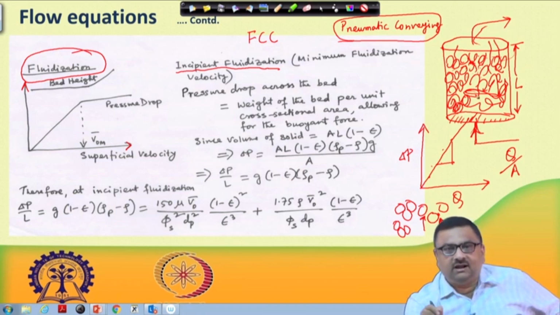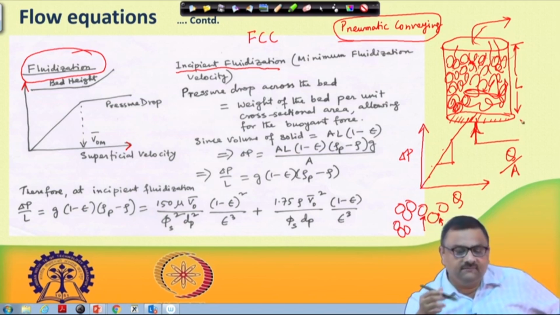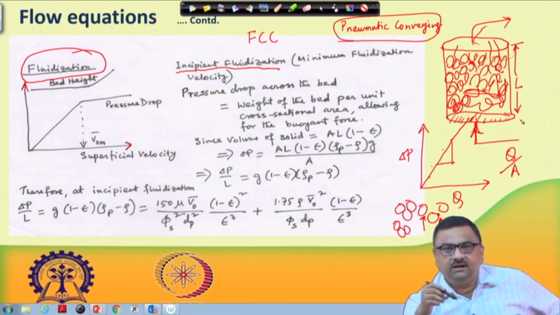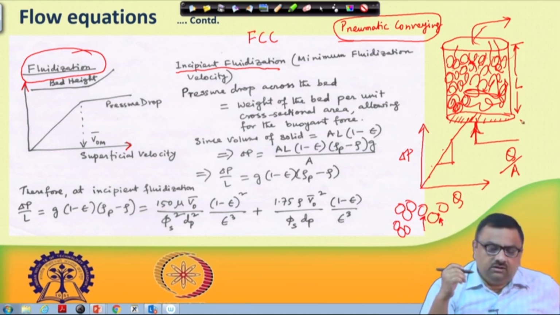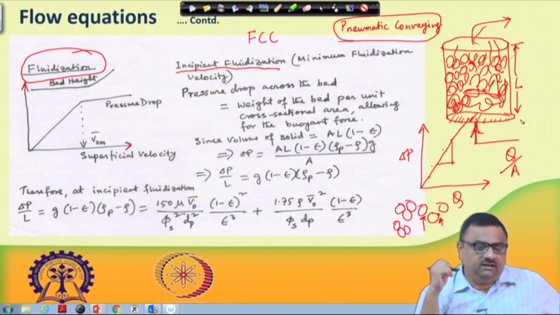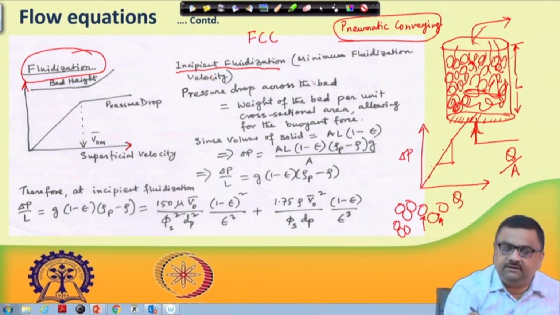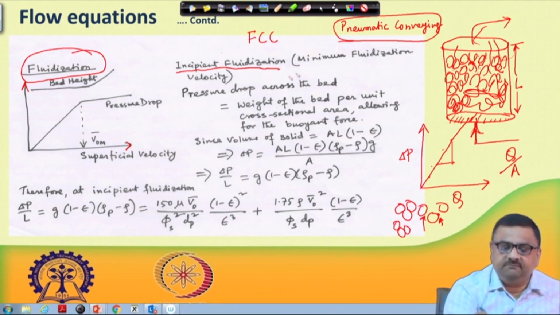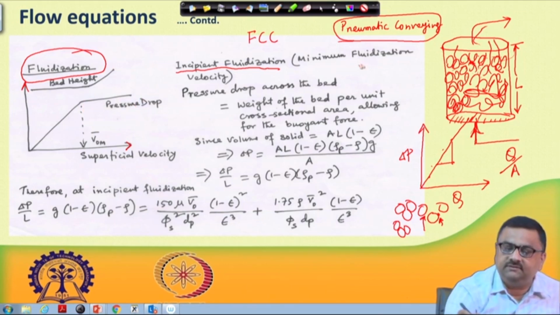So how would you theorize this type of process? Earlier we said it was a packed bed, and we had Darcy's law and the Ergun equation. Now when you have a fluidized bed, what are the conditions? How would you explain it? First of all, they said that at the point of incipient fluidization, this is the minimum fluidization velocity, where fluidization starts, and it continues for some time until the entire bed is simply carried downstream, that is, pneumatic conveying.